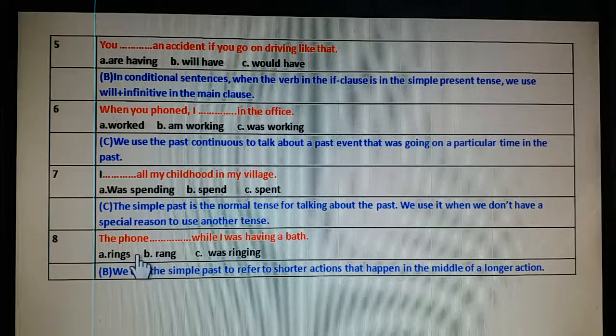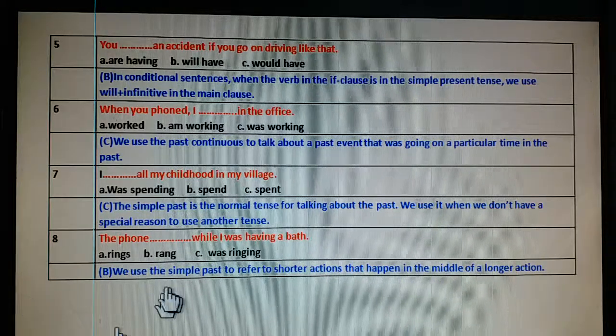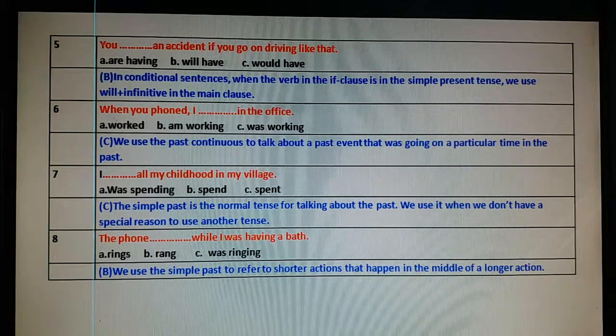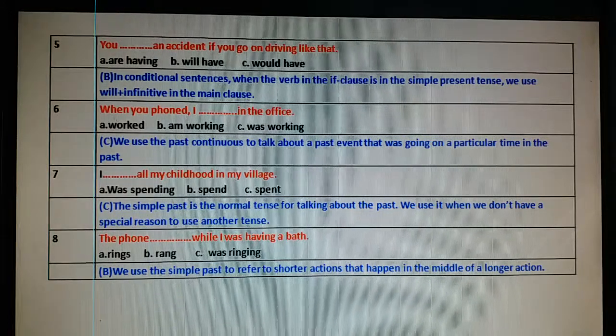The phone rang when I was having a bath. As already explained to you in the 7th question, when something is already in progress and something else happened, means something else interrupted the already ongoing work, we will use simple past.